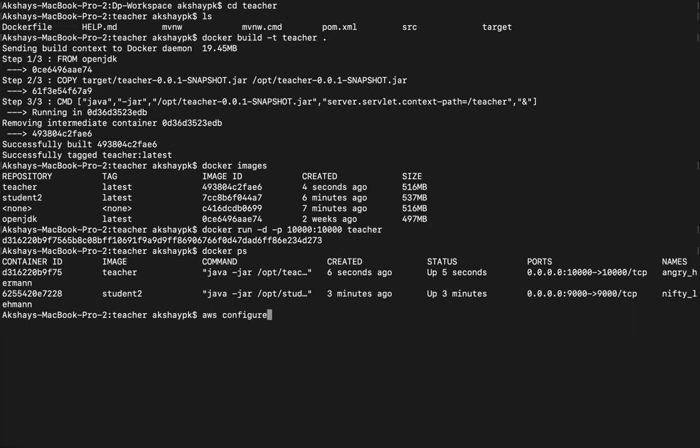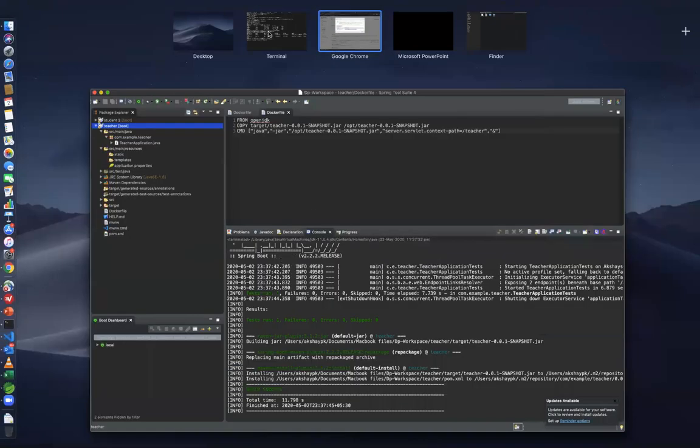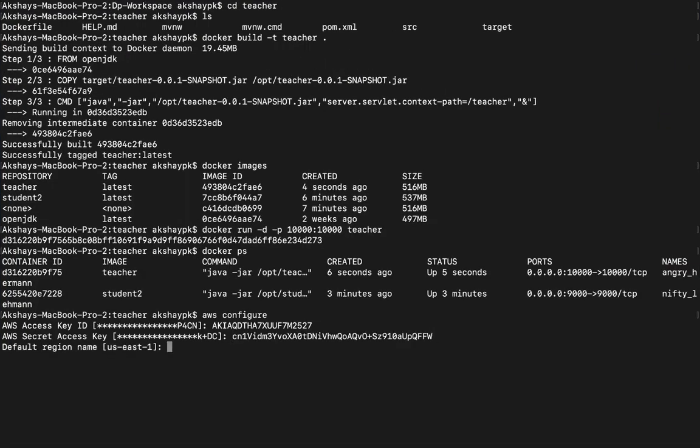I'm going to specify the AWS configure command to specify my credentials. I'm going to copy the access key. Leave the region as US East 1 because that's where my ECR registries are and where my cluster is. The output format is JSON.